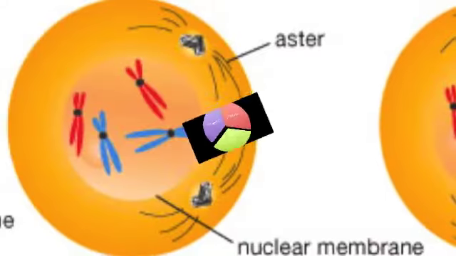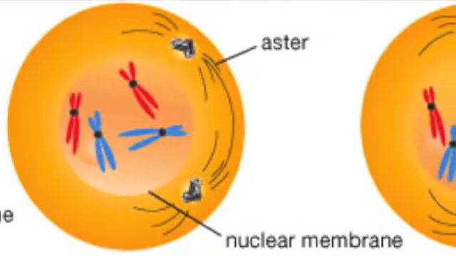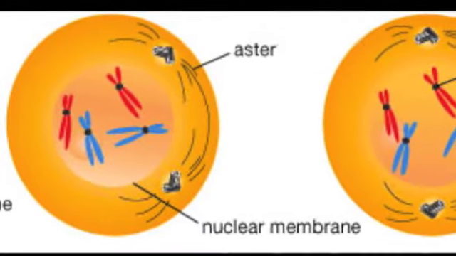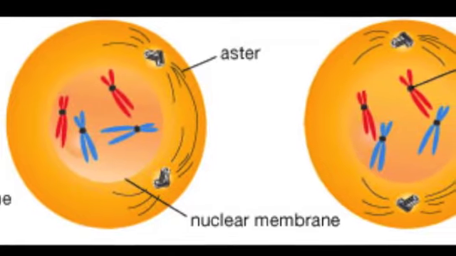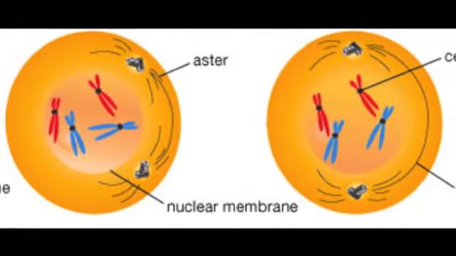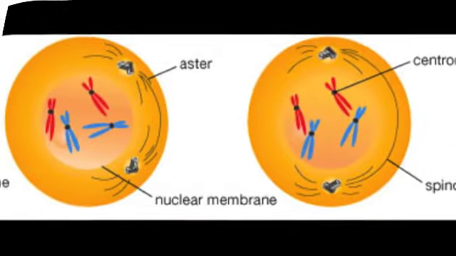Prophase is the first step of mitosis, where chromatin starts to condense into discrete chromosomes. Nucleolus disappears and the nuclear membrane breaks down. At the end of prophase, the centrioles have migrated to opposite poles, chromosomes are moving to the center of the cell, and the mitotic spindle begins to appear.